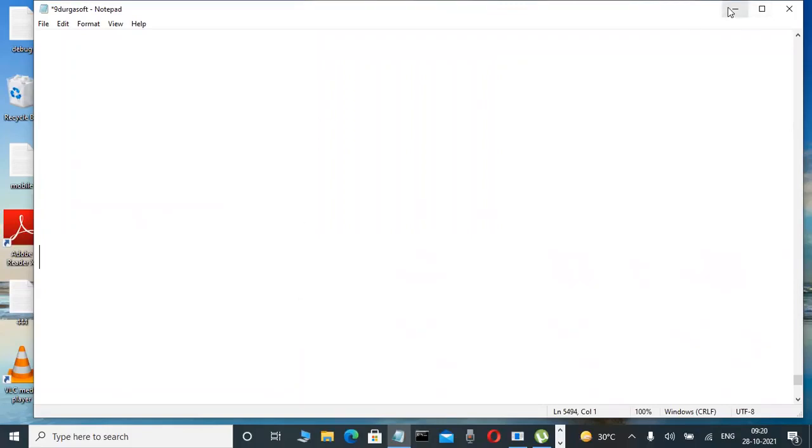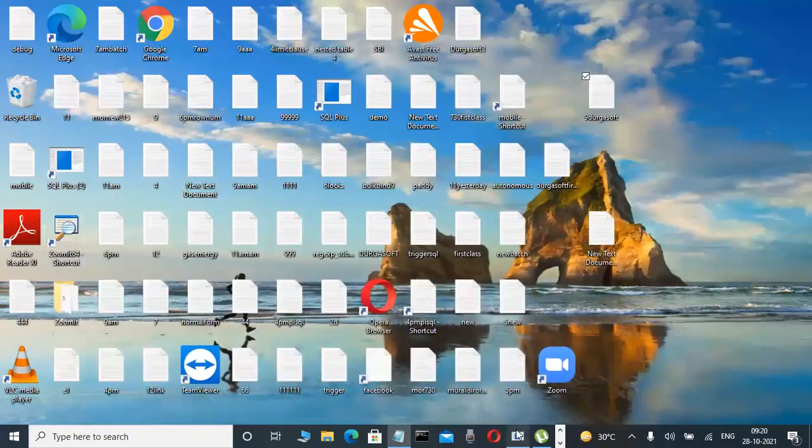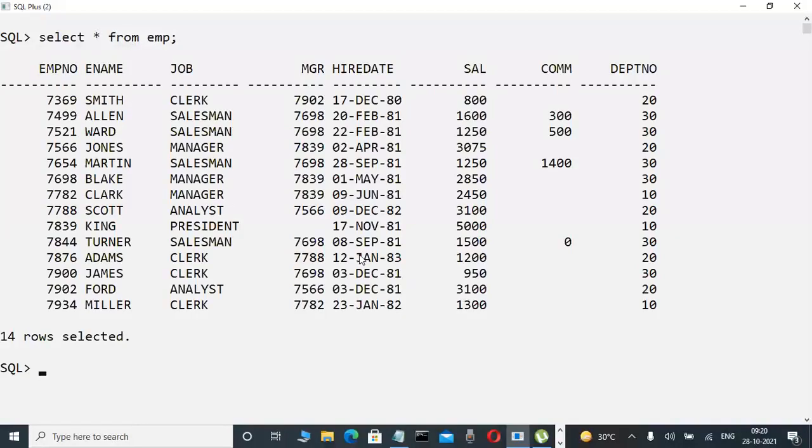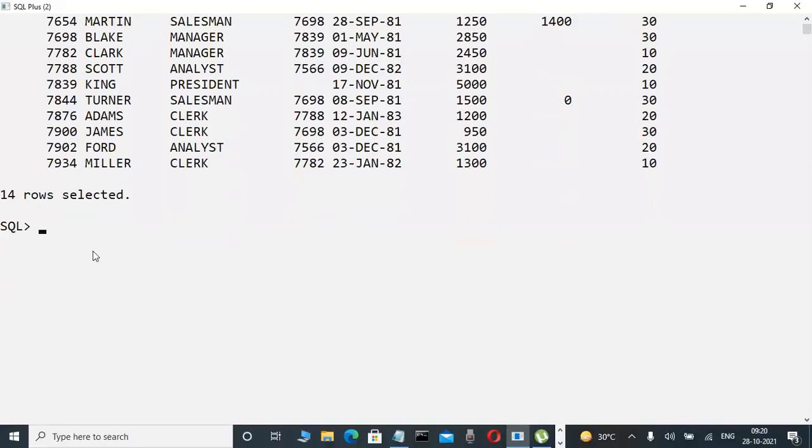Now slowly observe and concentrate here. Suppose this is a table. Slowly observe this table. Don't write it down, just observe. Whenever we use a correlated subquery, as I told you yesterday, we use table alias names only.